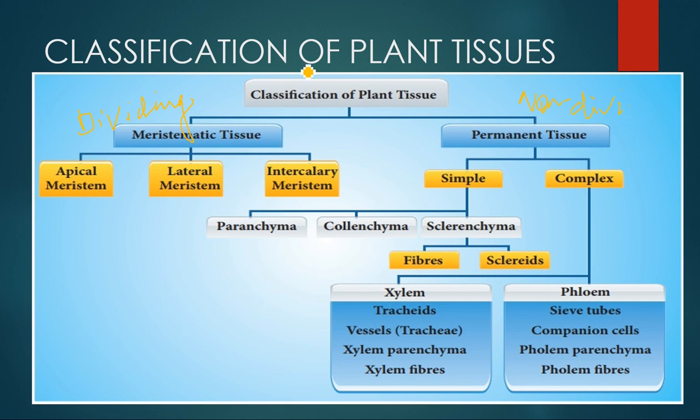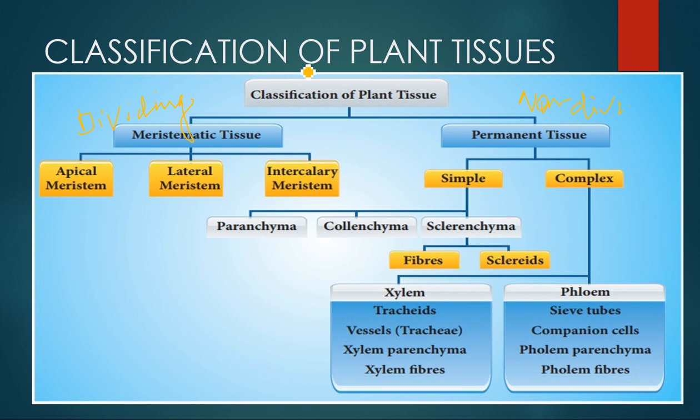Yes, meristematic tissues, as we have started, are classified on the basis of the location where these tissues or cells are present. They are called apical meristem, lateral meristem, and intercalary meristem. This is all done with the meristematic part. Now let us move to permanent tissue.